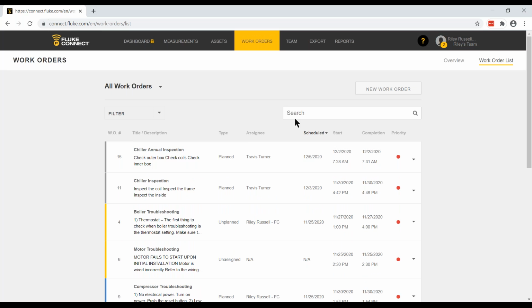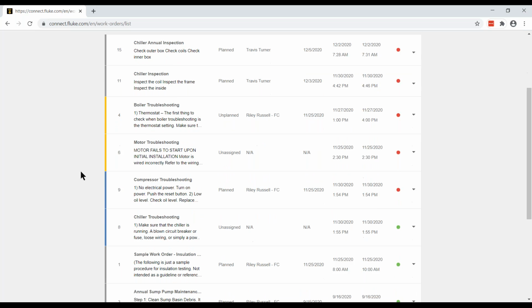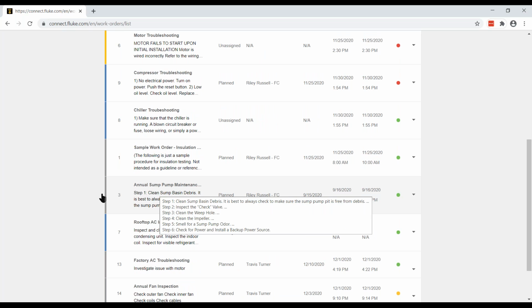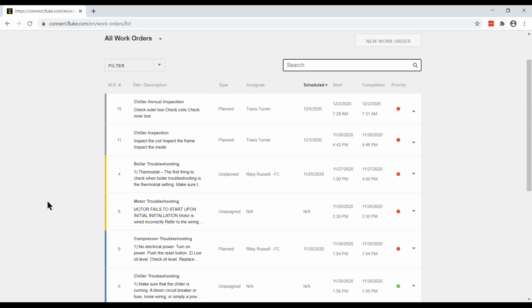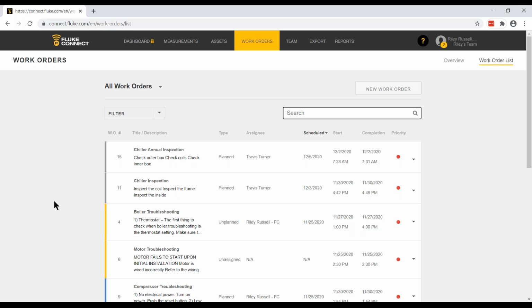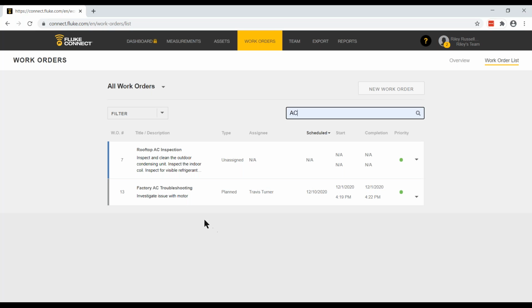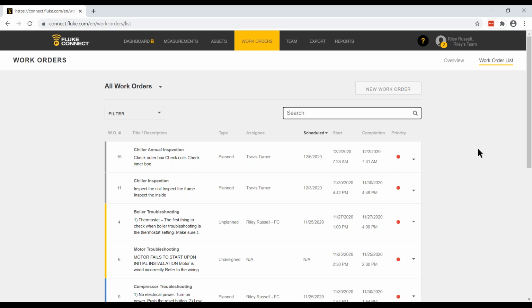We also have the ability to do a search. So maybe I want to find all of my work orders that are related to the AC system. Or, this says chiller annual inspection. Maybe I want to find all of my annual inspection work orders. There's another annual one. I could search on all of my annual inspections because it's time to copy those work orders to create new work orders for the next year. We're in December, so I want to go in and update all of these annual work orders and create a new set of annual work orders for January. But if I click on AC, here you can see I've only got 2 work orders that have the words AC in it: rooftop AC inspection and factory AC troubleshooting. Let's go ahead and clear that out.